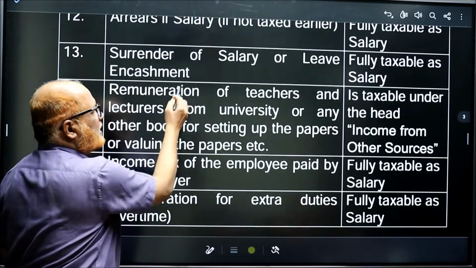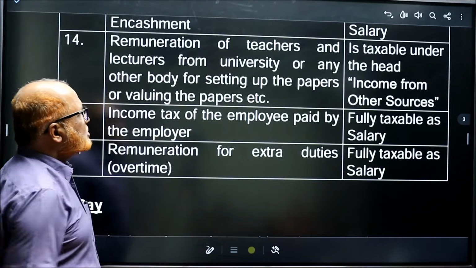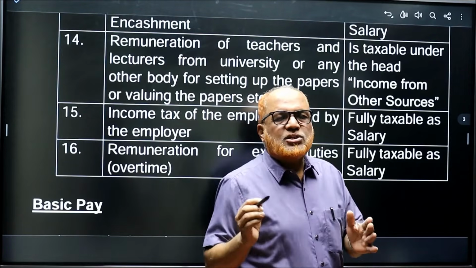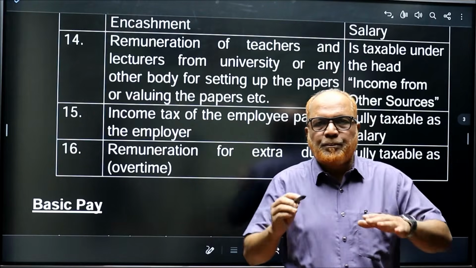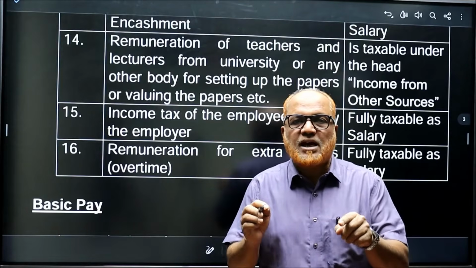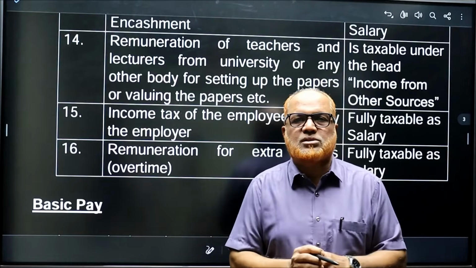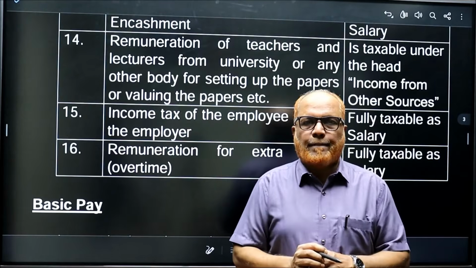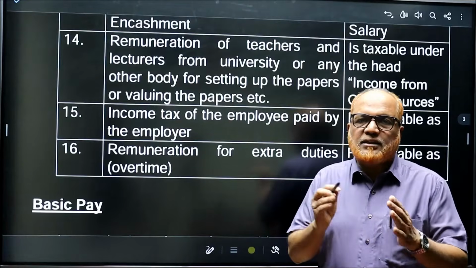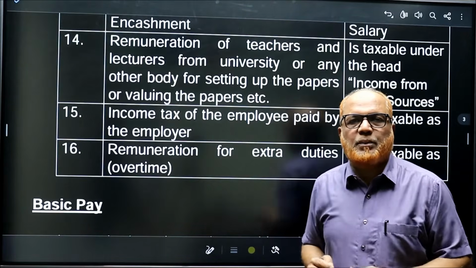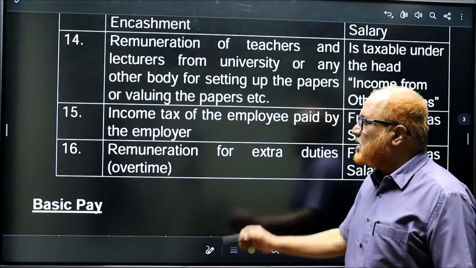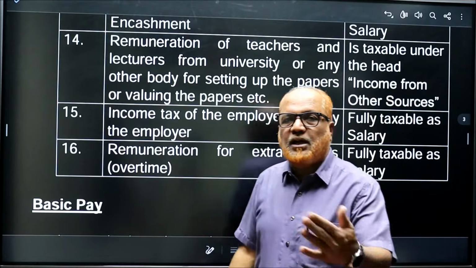Now remuneration of teachers and lecturers from a university or any other body for setting up papers or valuing the papers. The teachers or lecturers may receive some remuneration for making the question paper or valuing the answer scripts. That is taxable under income from other sources, not under income from salary. Salary received by teachers and lecturers is taxable as salary, but any other remuneration received for making the question paper or correcting the answer script is taxable under income from other sources.